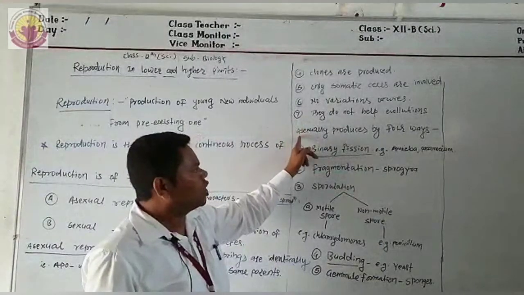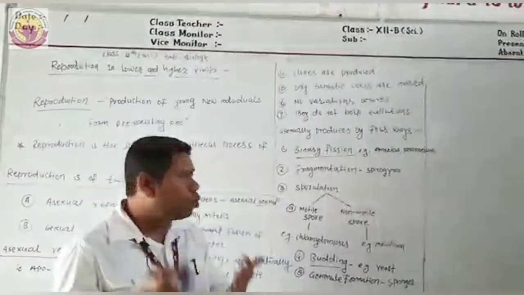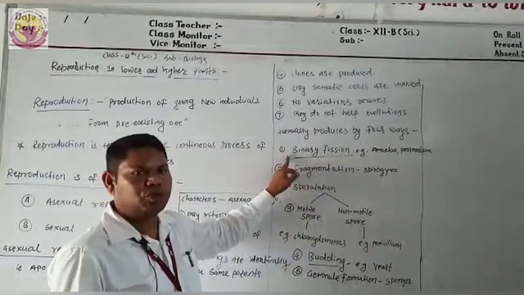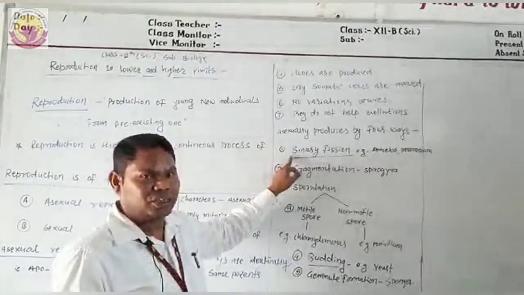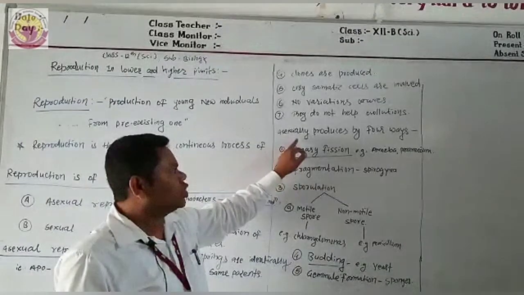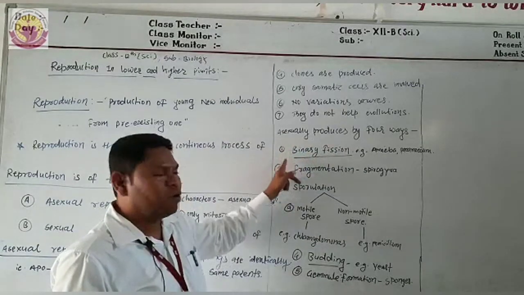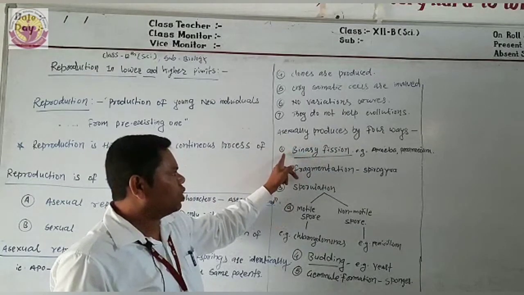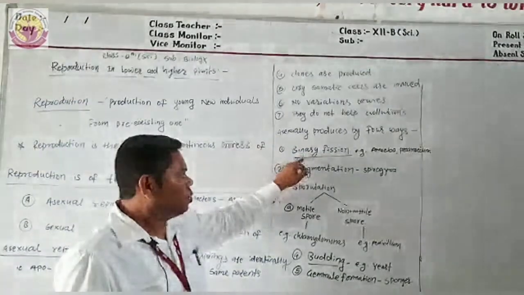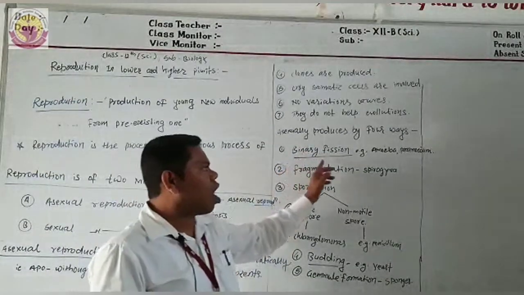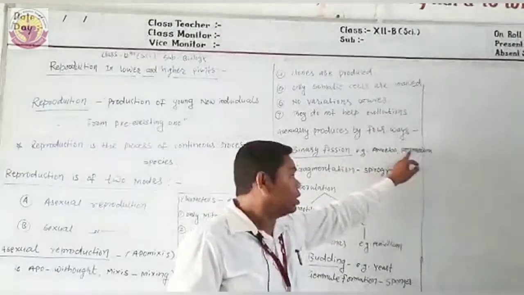Now, asexual reproduction: plants and lower organisms reproduce asexually in four ways. The first way of reproduction is binary fission. Binary fission occurs generally in amoeba and paramecium.